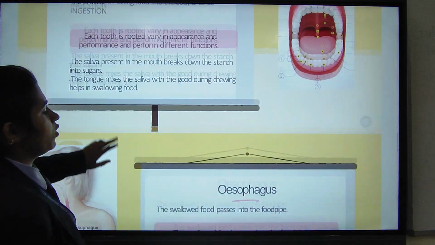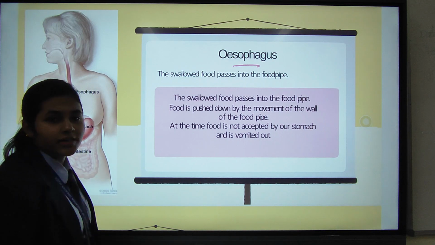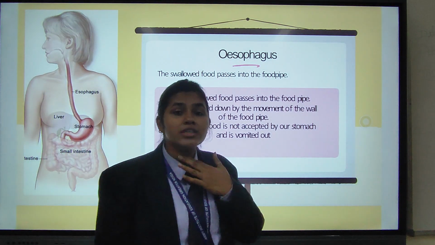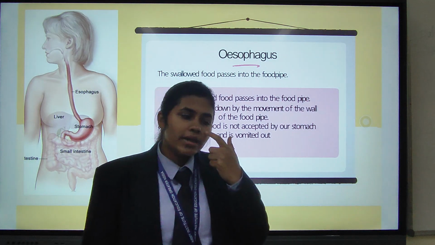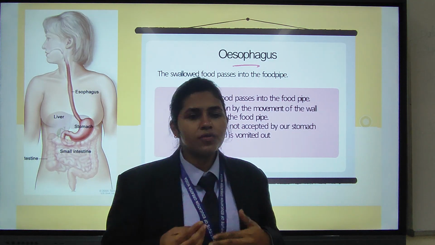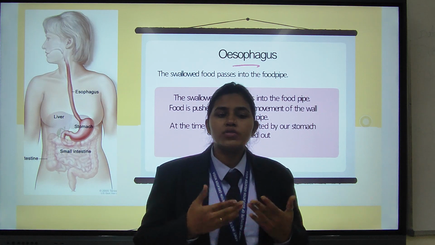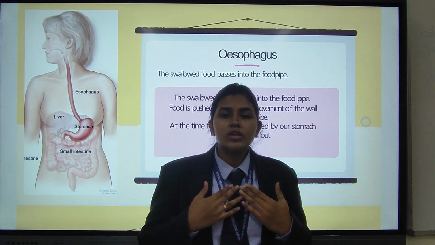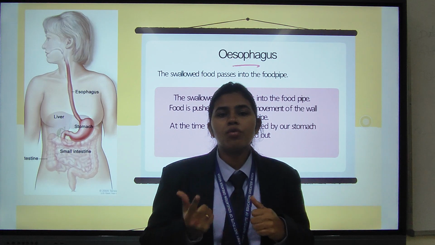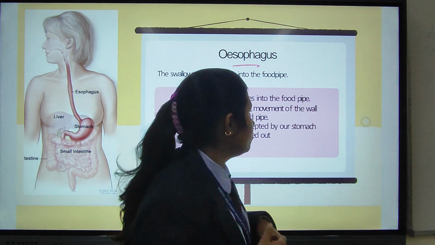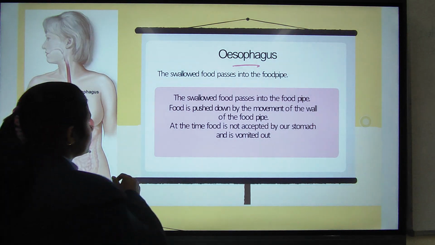Then we will talk about the long food pipe, which is called the esophagus. The esophagus starts from the end of the mouth and goes till the stomach. When we chew the food and swallow it, do you all know the process of swallowing? We are able to swallow the food due to the movement of the wall of the esophagus.